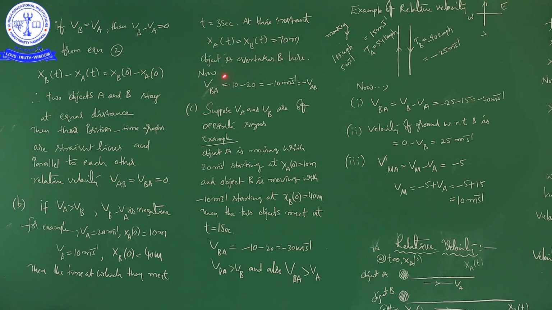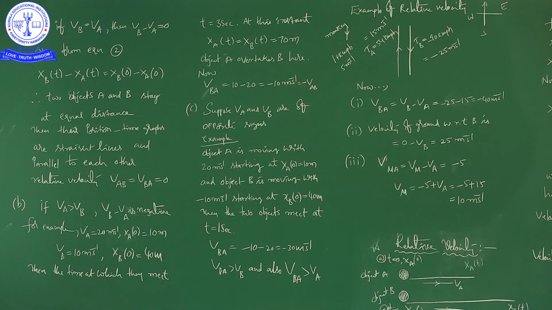So there, the velocity of object B relative to A, VBA, we already know VA and VB, so substitute the values. VBA is equal to VB minus VA. VB is 10 minus VA is 20. So 10 minus 20 is equal to minus 10 meters per second. That is equal to minus VAB. So VBA is equal to minus VAB.